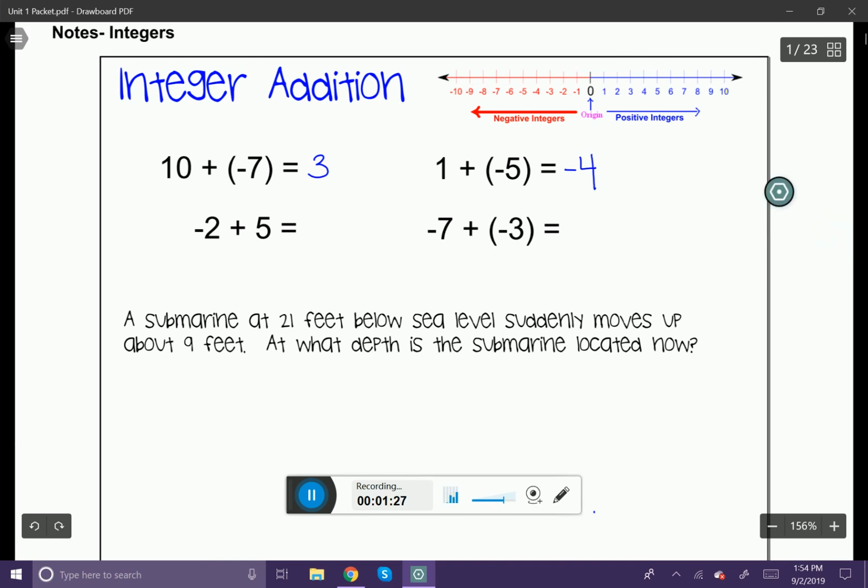All right, negative 2 plus 5. Now this one's a little bit different. We're going to begin at negative 2 and we're going to add 5. So we're going to move in the positive direction. 1, 2, 3, 4, 5, leading us to positive 3.